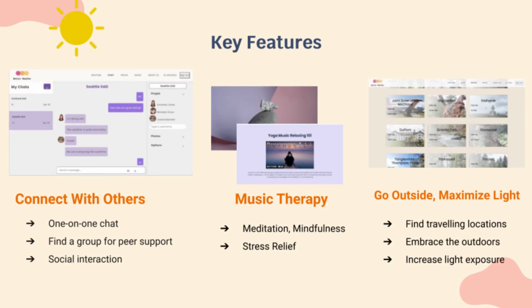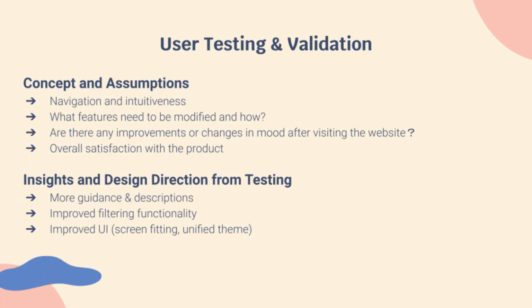Then we have our 3 key feature pages: chat room functions, music therapies, and travel recommendation. Through these, users have the chance to foster connectedness, peer support, stress relief, and increase possible light exposure by seeking nearby outdoor sunshine. For usability testing, we conducted structured interviews and asked participants open-ended questions.